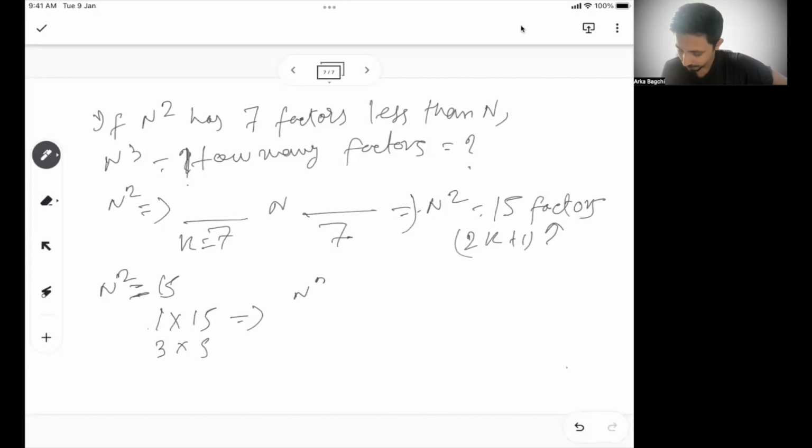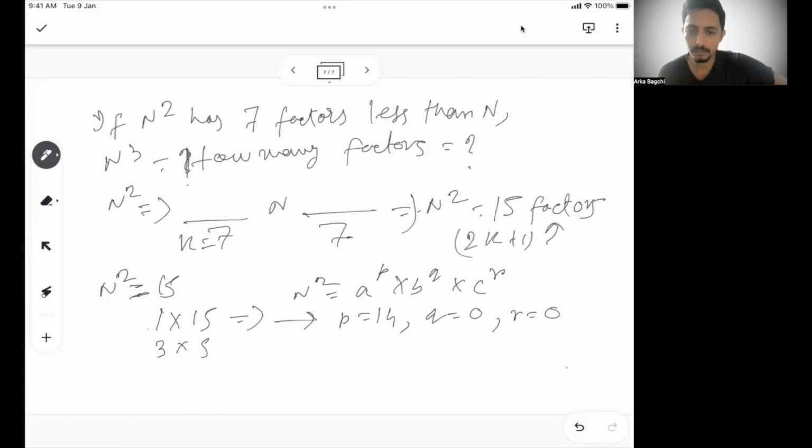So n square is written as a to the power p, b to the power q, c to the power r. Exactly similar to the problem we have solved a few minutes before. In the case of 1 into 15, p will be 14 and q will be 0, and r also will be 0, because the exponent has to be 0 to contribute 1 to the count of factors. In the other case, p is 4 and q is 2, and r will be 0.